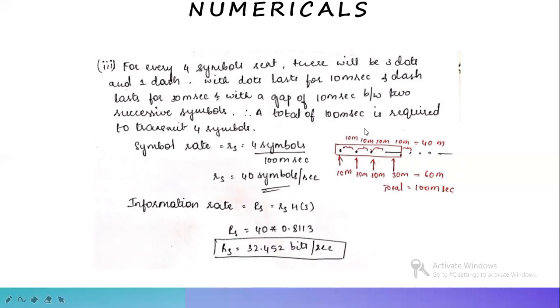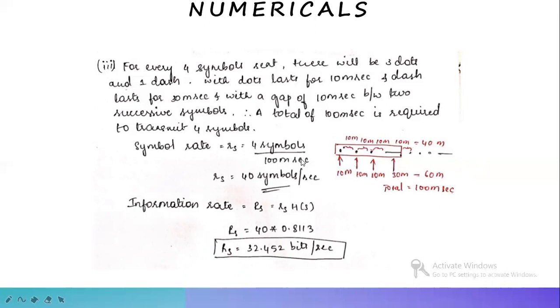So from the question we get these values, and we also know that a dash is 3 times as long as a dot. So this dash will be 30 milliseconds, as it is 3 times that of a dot. So adding these 10 milliseconds for each of the dots and 30 milliseconds for the dash, and between the symbols they have also told us it is 10 milliseconds. So 10 plus 10 plus 10 between the symbols will be 40 milliseconds. For the dots and the dash, it will be 60 milliseconds. So total time will be 100 milliseconds.